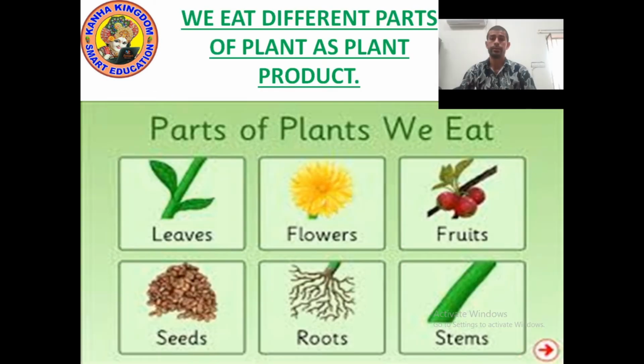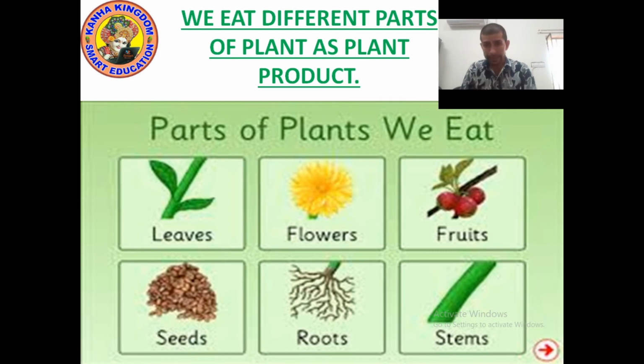So my kids, my dear students, as I told you in the beginning, some food comes from animals and some food comes from plants. Now let's talk about different plant products, because we eat different parts of plants. You can see on the screen leaves, flowers, fruits, roots, seeds, and stem.